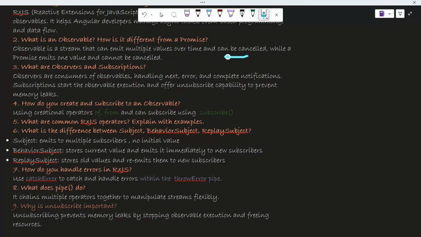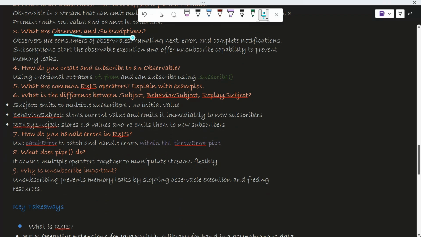Now, what are observers and subscriptions? So who will be using these observables? That is your observer, the person who will be handling the next, error, and complete notifications. I've said "the person," but I think you understand what I'm referring to. So observers are the consumers of observables. Now subscriptions, whatever we have done with dot subscribe.